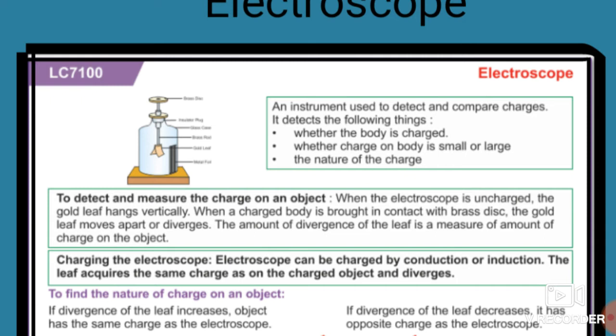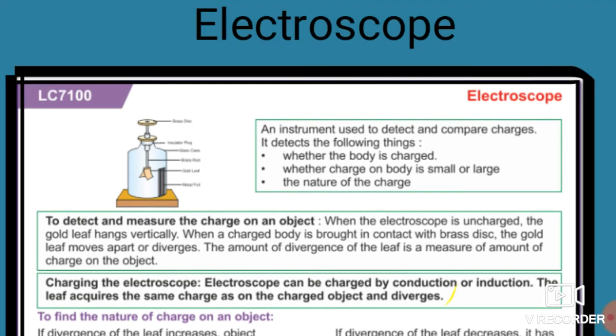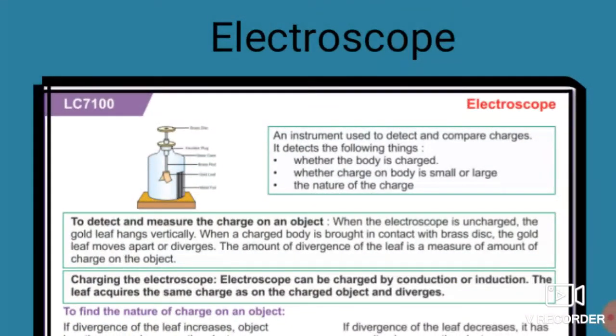So, to detect and measure the charge on an object: when the electroscope is uncharged, the gold leaves hang vertically. Okay, they are not away from each other. But when a charged body is brought in contact with this metal disc, that is the brass disc, the gold leaves move apart or diverge. So the amount of divergence of the leaves is a measure of the amount of charge on the object. If they move away from each other by a very large distance, we can say that a large amount of charge is present on the object.